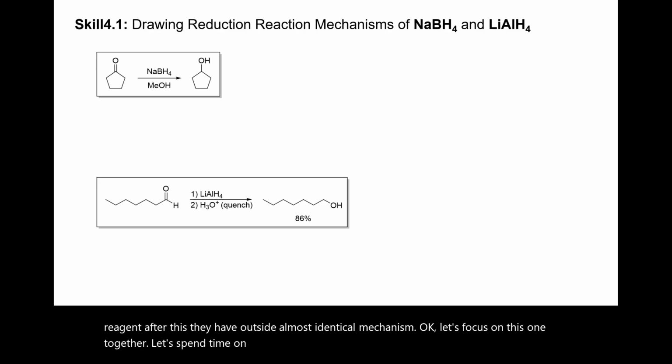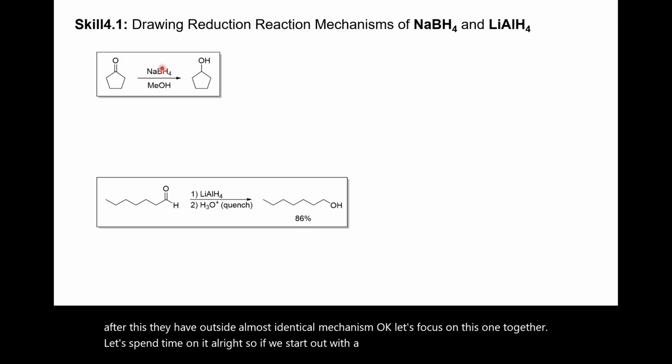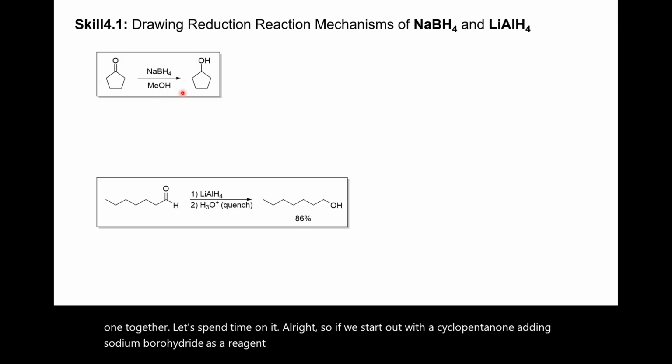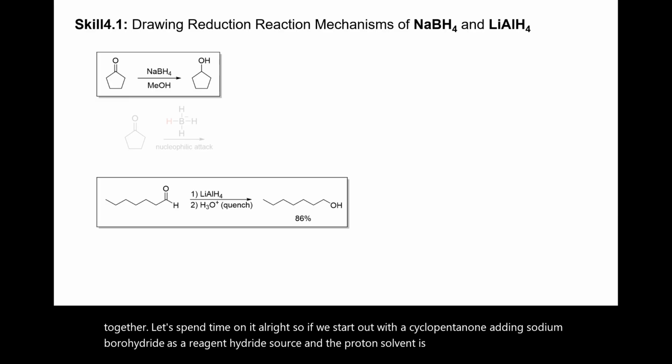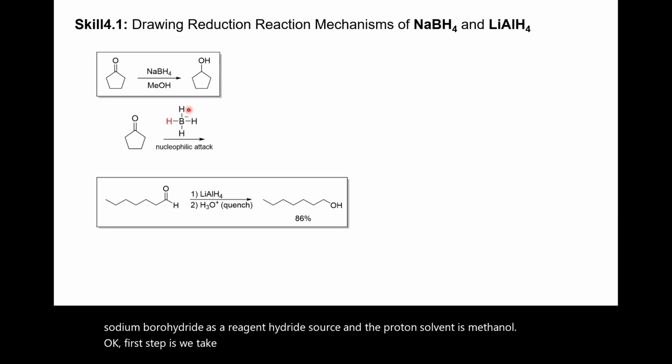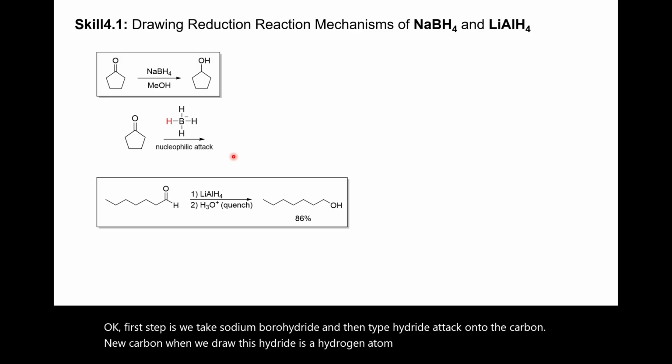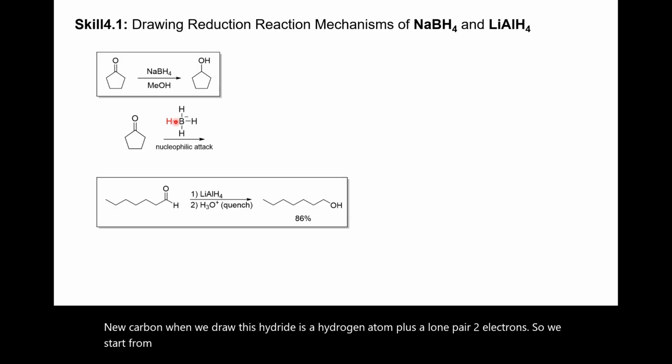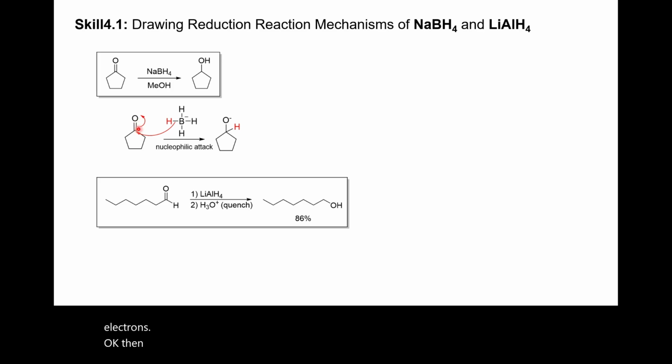So we start out with the cyclopentanone, adding sodium borohydride as a reagent, the hydride source, and the proton source solvent is methanol. The first step is we take sodium borohydride and then hydride attacks the carbonyl carbon. When we draw this, hydride is a hydrogen atom plus a lone pair, 2 electrons. So we start from the middle of this bond, attacking the carbonyl carbon. There's a hydrogen and 2 electrons. Then simultaneously break the pi bond, go up to the oxygen, and you get an oxide. This is an alkoxide. We're done with the sodium borohydride.